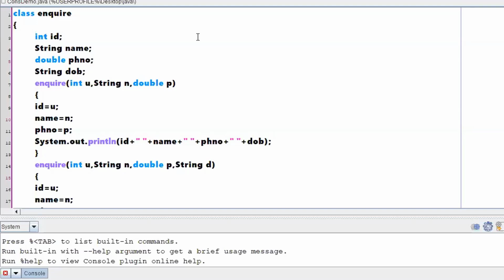Can I say that we have achieved constructor overloading? Do we have 2 constructors with the same name? Yes, we have 2 constructors with the same name. Are those constructors different with respect to the parameter list which we have sent?